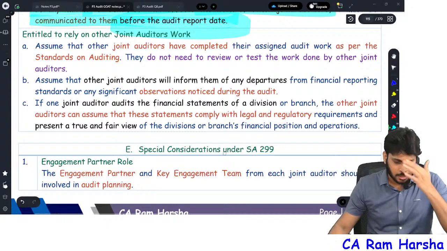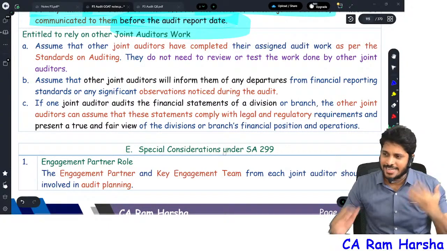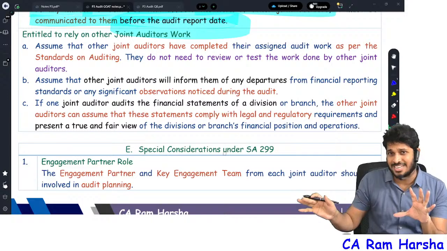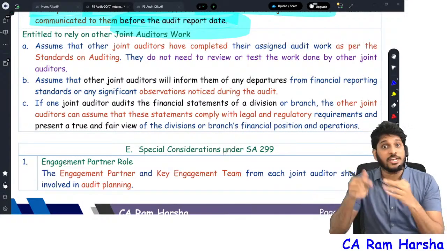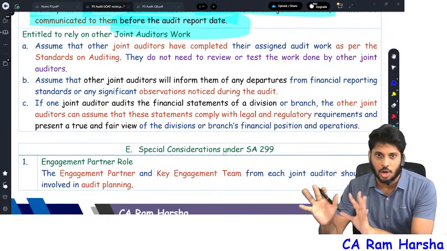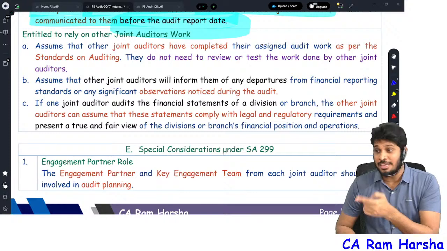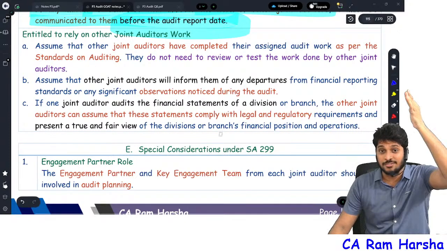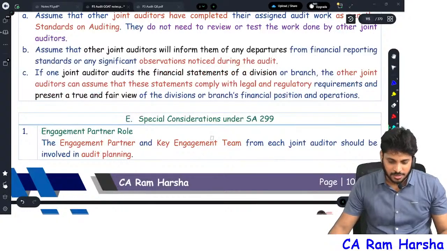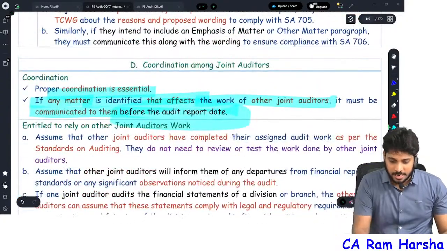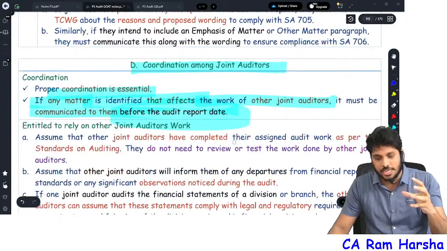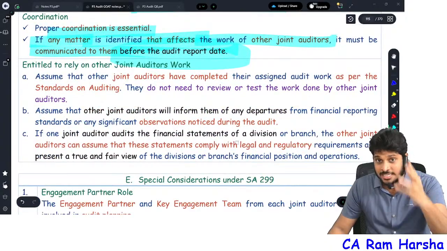Then, entitled. By default, a joint auditor can trust the other joint auditor's work. For example, if the other joint auditor came and told you, yes, my portion is completed, you need not verify. You can trust that he has done his proper duty. Tomorrow, if he didn't do it properly, he is only answerable, right? You are not, so why are you worrying? So in joint auditors, there is division of responsibilities, don't worry. So I told you the gist of this coordination point, what exactly it talks about. Please read it on your own later.